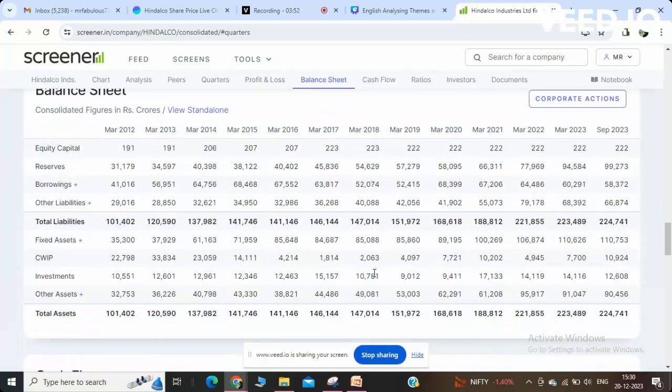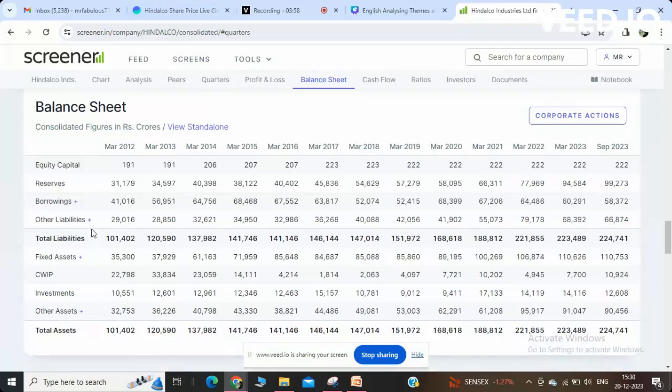Let's come to the balance sheet. The balance sheet has the following things: reserves, borrowings, liabilities. If you can see, the liabilities in March 2012 were 101402, but here you can see it has just doubled. The liabilities became double, and the assets also doubled. So if the liabilities are increasing, the assets will also increase.